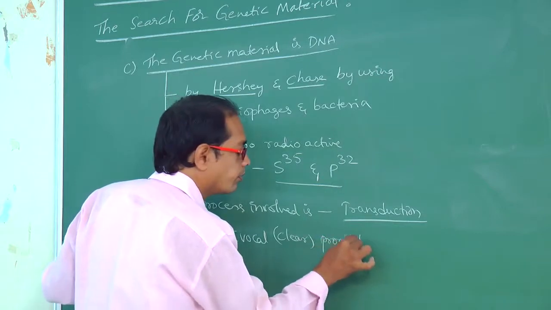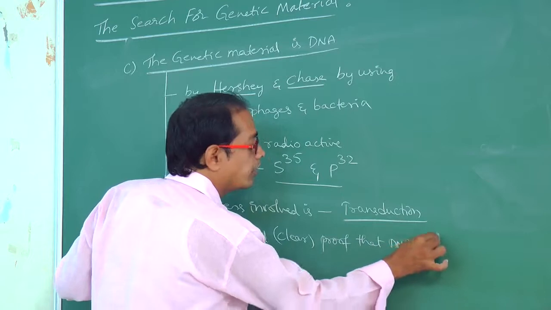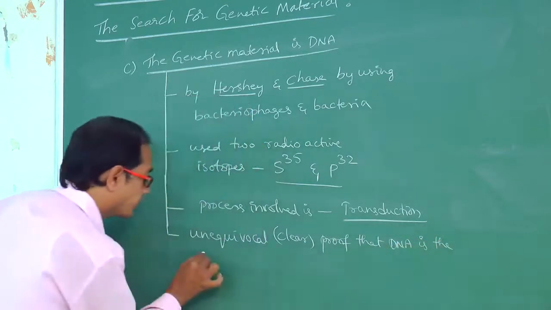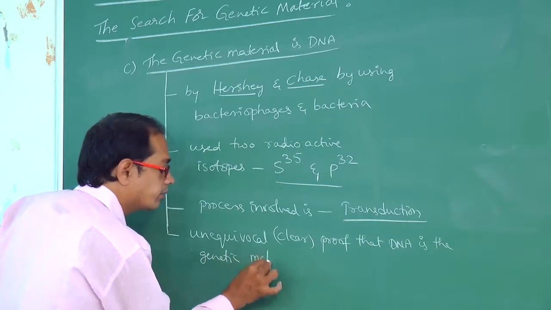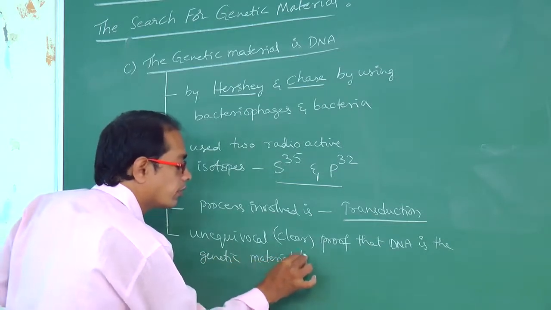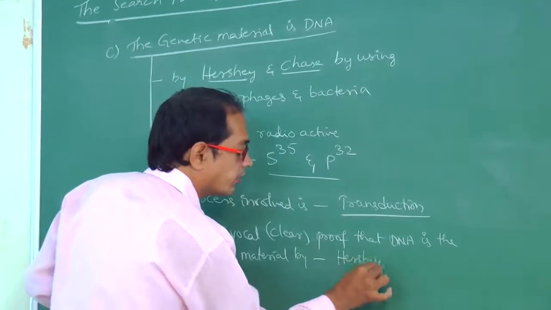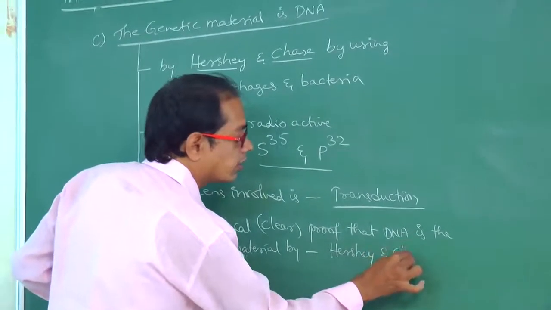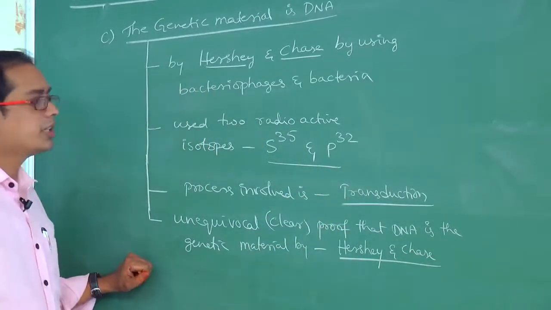Unequivocal proof that DNA is the genetic material was given by Hershey and Chase.